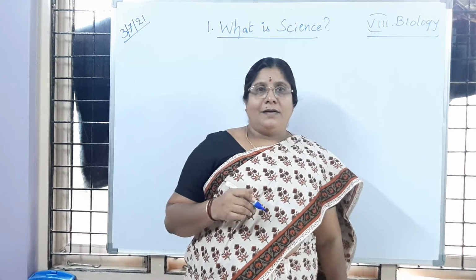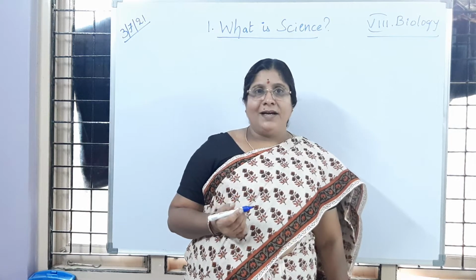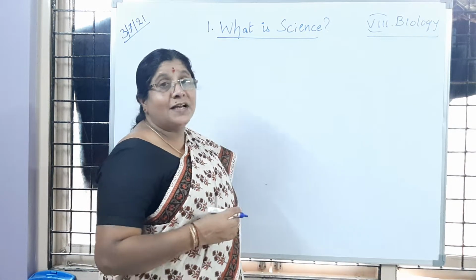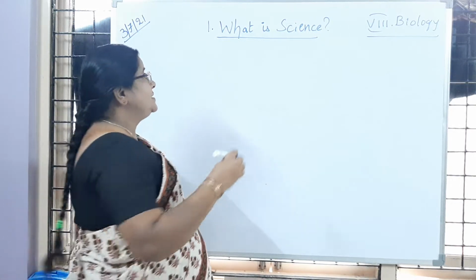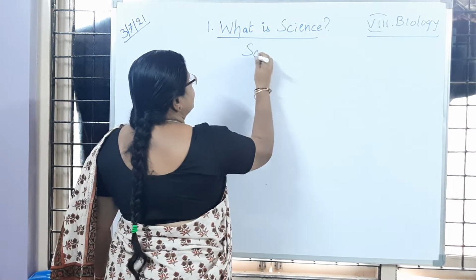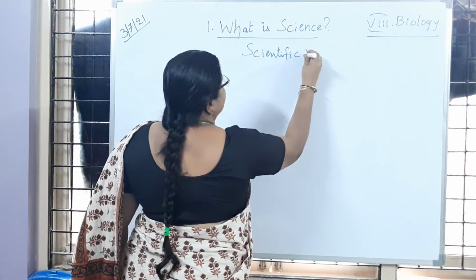In yesterday's class, we learned that scientists are solving many problems or questions, and they are following some thinking in a different way, a specific method. So, what do we call that specific method that the scientists follow to solve the problem? It is said to be the scientific method.